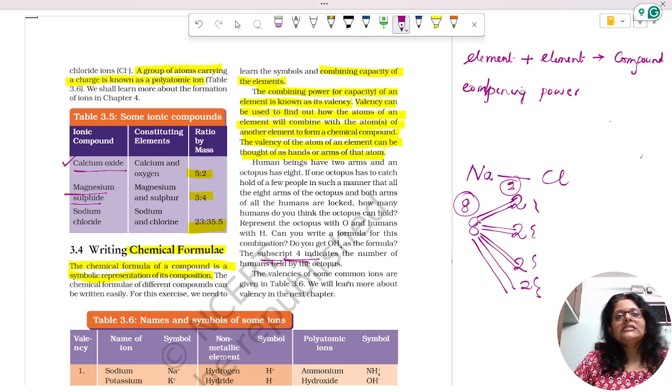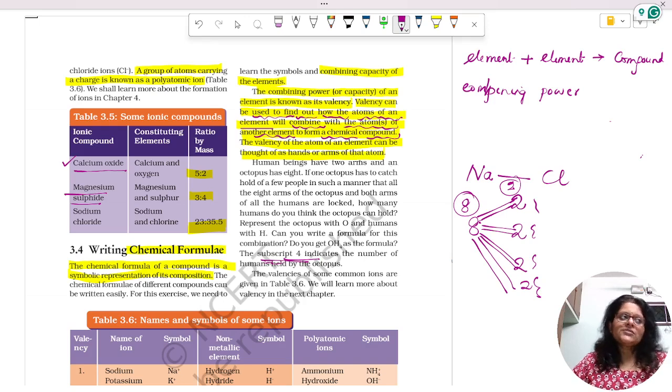So, valencies are just used to find out how many atoms of an element will combine with the atoms of another element to form a chemical compound.